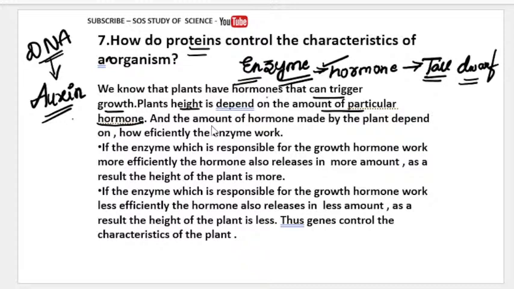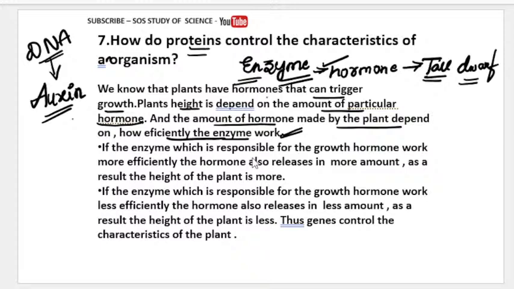If the amount of hormone made by the plant is more, then what happened? Then that is nothing but the enzyme is working efficiently. So the amount of hormone made by the plant depends upon how efficiently the enzyme works. That means if enzymes are working efficiently, the hormone will be released properly.